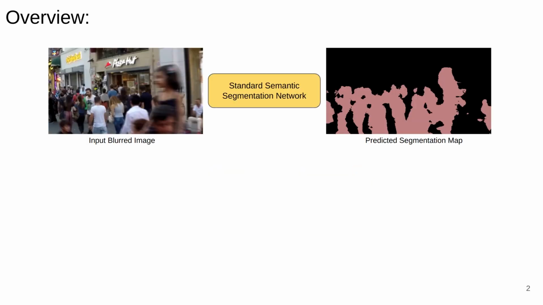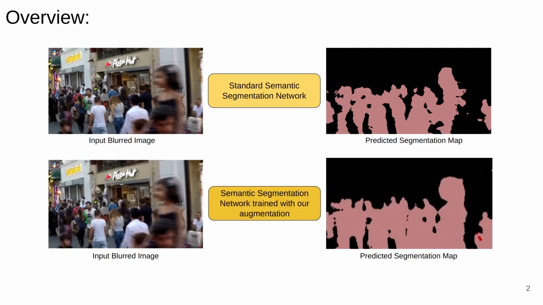Our work targets the task of semantic segmentation and seeks to address the performance drop that occurs when models trained on clean images encounter real motion blurred images. We propose an augmentation strategy that is class-centric and uses the segmentation annotation maps to synthesize motion blur during training, leading to increased generalizability to real blur images without a loss in performance for clean images. So, improved results are obtained using our approach.